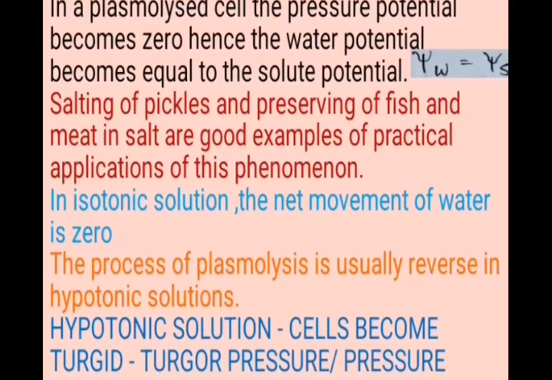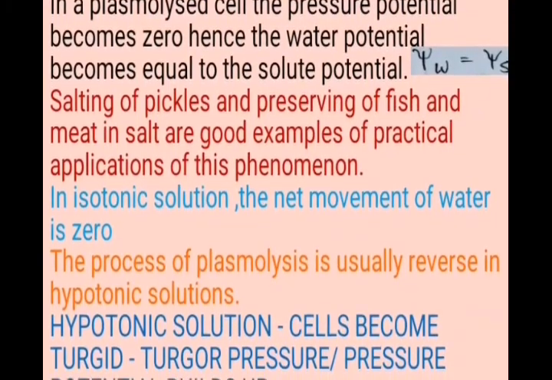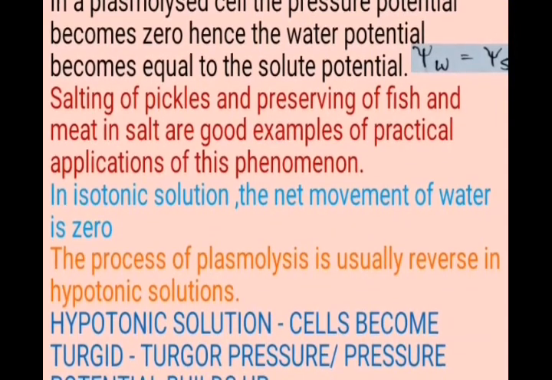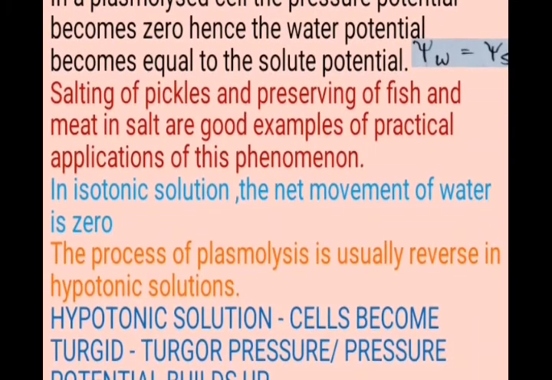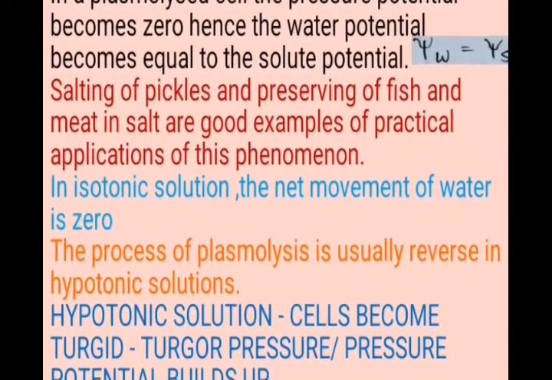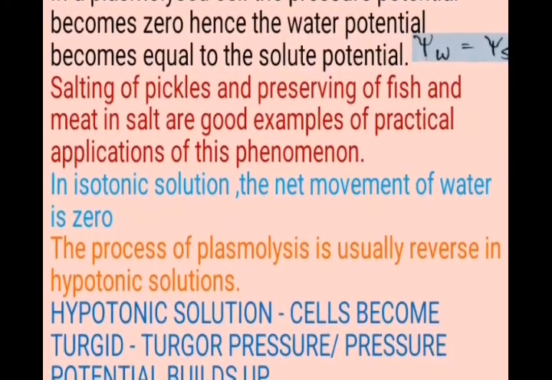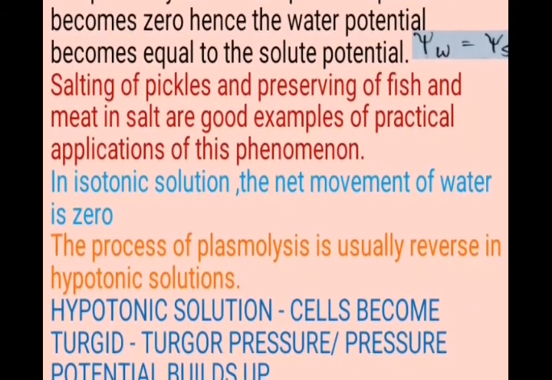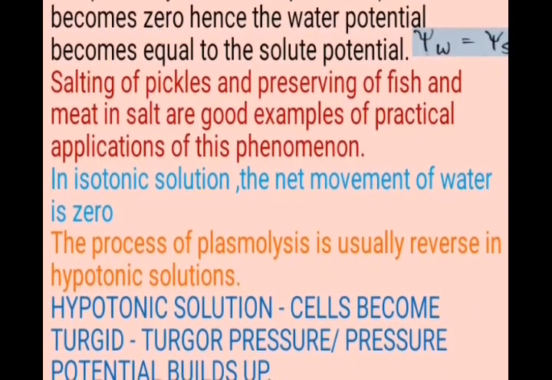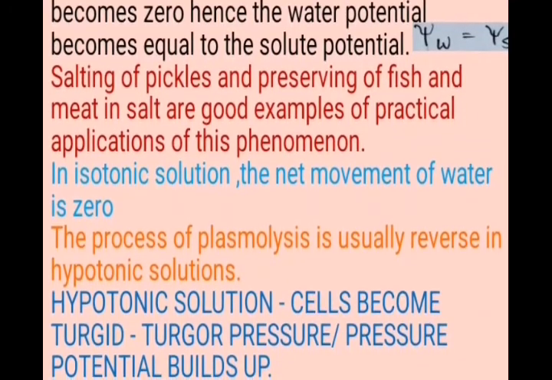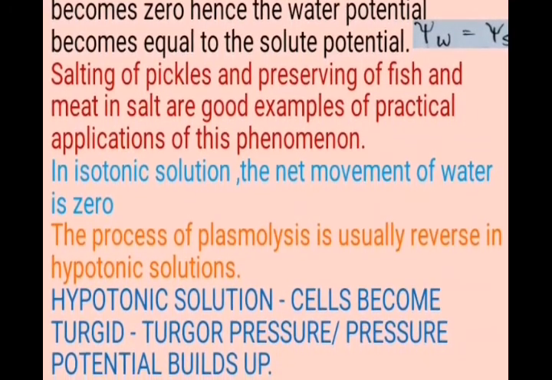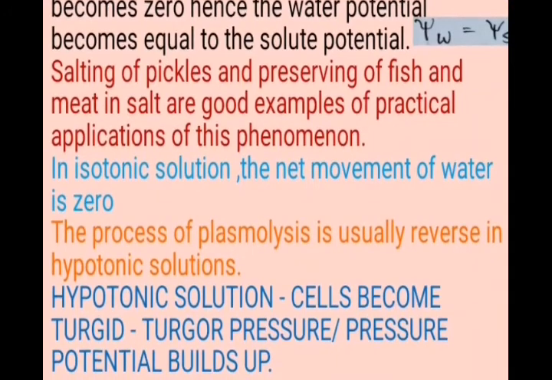In a plasmolyzed cell there is no pressure, so psi P is equal to 0. Then the water potential is equal to solute potential. There are some practical applications for plasmolysis.